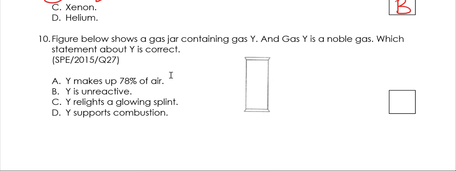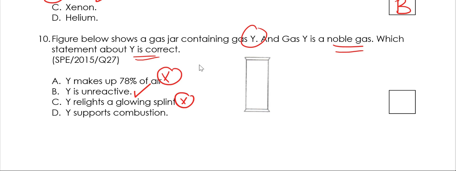The figure below shows a gas jar containing gas Y. Y is a noble gas. Which statement about Y is correct? 78%, that's nitrogen. Unreactive, it is. Y relights the glowing splint. Nope, that's for oxygen. And supports combustion is also oxygen. So the answer here is B.